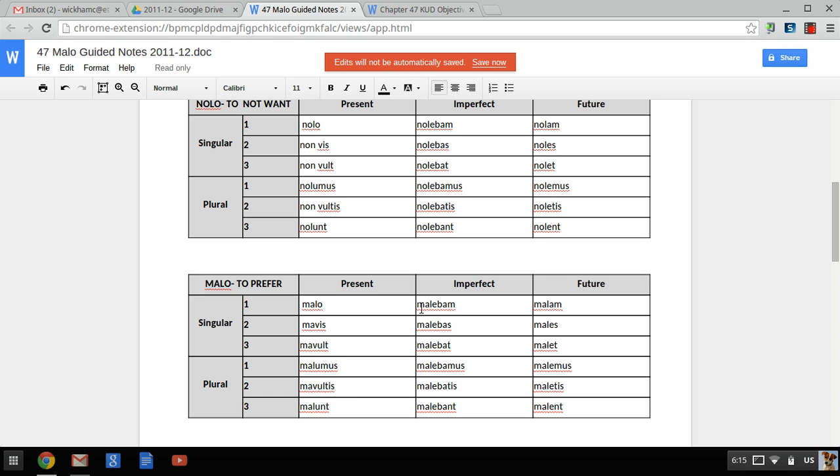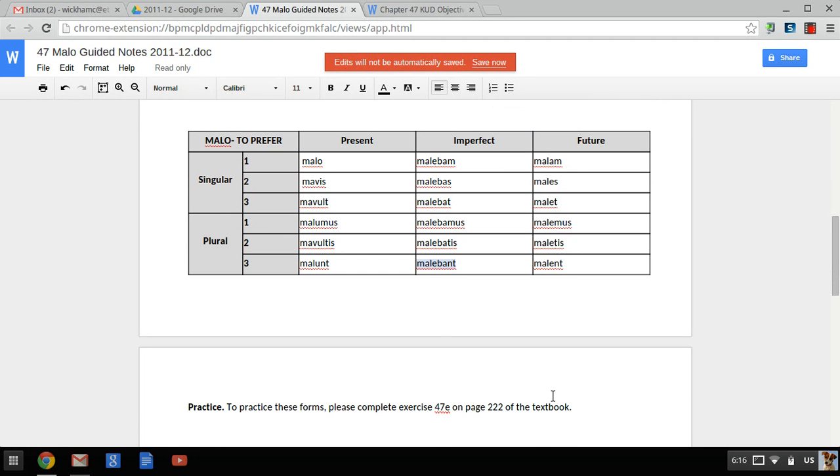All right, imperfect, though, follows that same predictable pattern that we like so much. M-A-L-E plus bam, bas, bat, so malebam, malebas, malebat, malebamus, malebatis, and malebant. And the future, again, the 1a, 5e: malam, males, malet, malemus, maletis, malent.